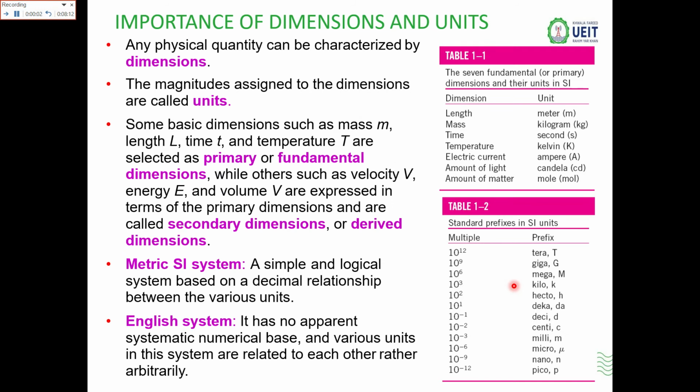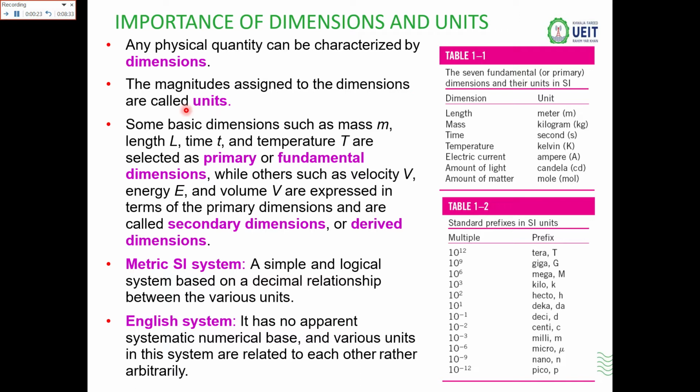Now there are some important dimensions and units that are used in thermodynamics. We'll discuss them one by one. Any physical quantity can be characterized by a dimension that is fixed. The magnitude assigned to the dimension is known as the unit.